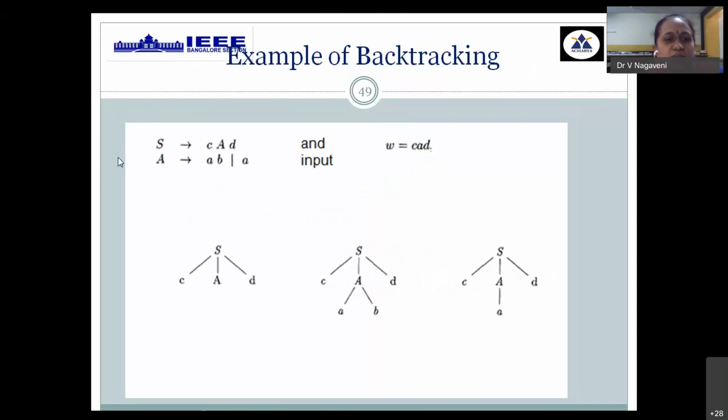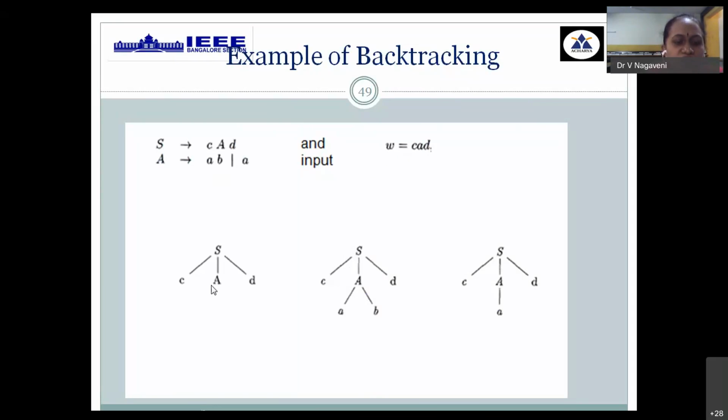Now, consider this grammar. This is a standard grammar which they may ask you to explain yourself, or you need to remember it. This is an example of recursive descent parsing, wherein the same procedure is called recursively, hence it's a backtracking approach. Now the given string is w equals cad. So start with the start symbol S. You don't have an option, I need to call c A d.